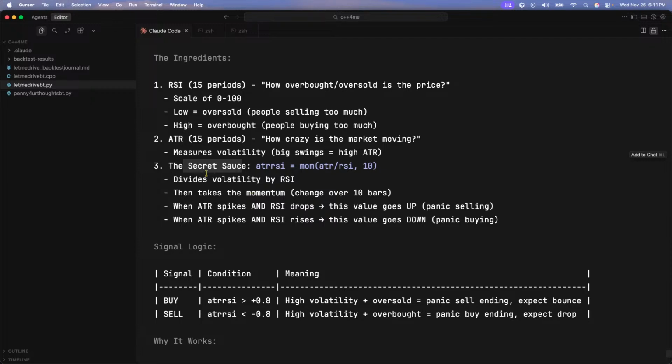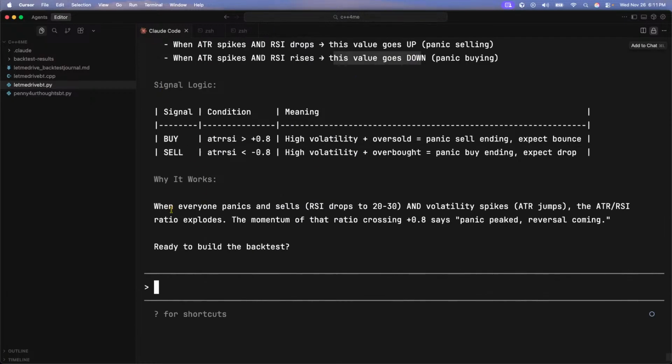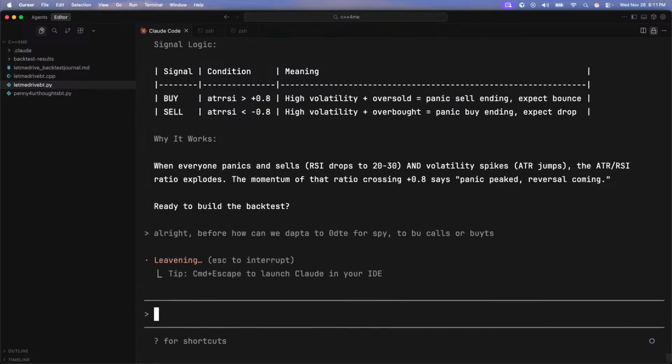ATR slash RSI divides the volatility by the RSI, then takes the momentum and then changes over 10 bars. When ATR spikes and RSI drops, this value goes up, panic selling. When ATR spikes and RSI drops, this value goes down, panic buying. So signal logic, when everybody panics and sells, the RSI drops, volatility spikes, and then the RSI. Okay. All right. Before, how can we adapt to 0 DTE for SPY to buy calls or puts?